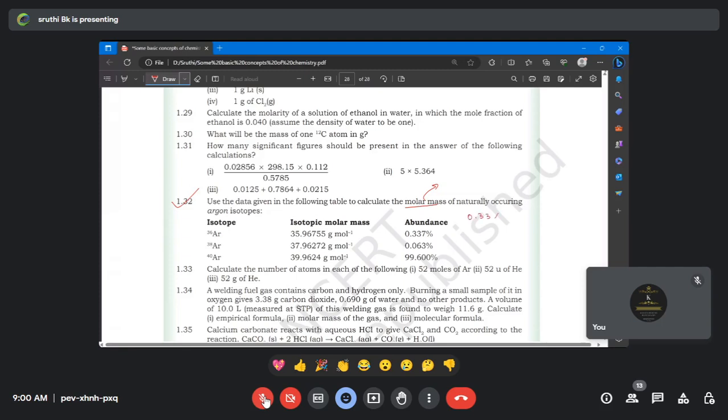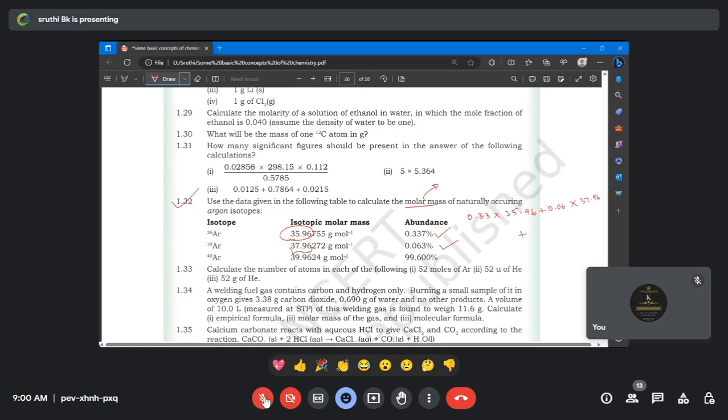What I need to do is 0.33. This is the percentage of the first isotope into the molar mass. Don't take all the values; after the decimal, just take two values. That is enough. So 0.33 into 35.96 plus, then I have to go ahead with the second isotope: 0.06 into 37.96 plus, the third isotope, 99.6 into 39.96.